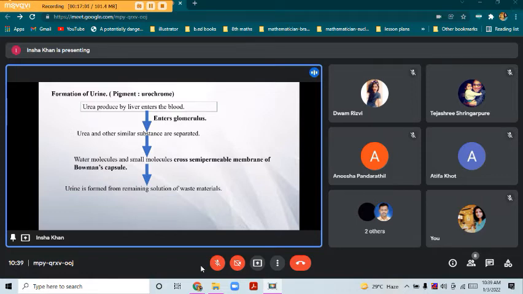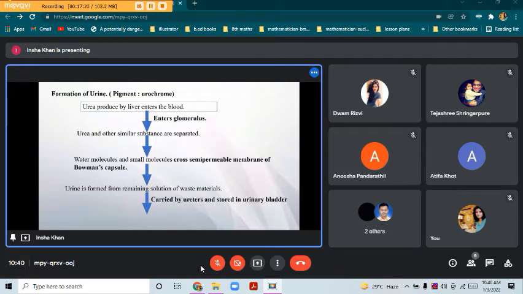Now this urine is carried by the ureter and it is stored in the urinary bladder. As we know, the urinary bladder is pear in shape and is a bag-like structure. It has the presence of muscles, it is muscular. So it is voluntary.